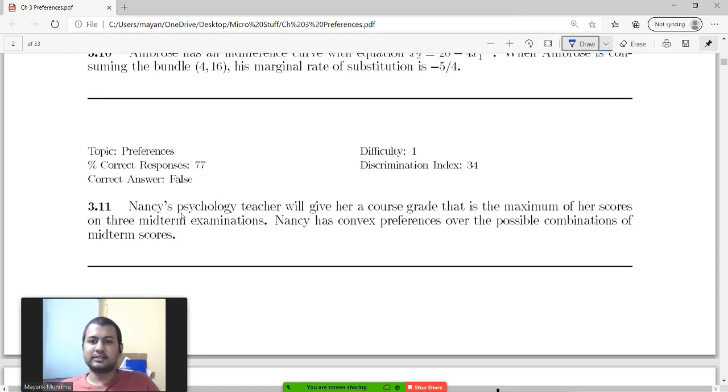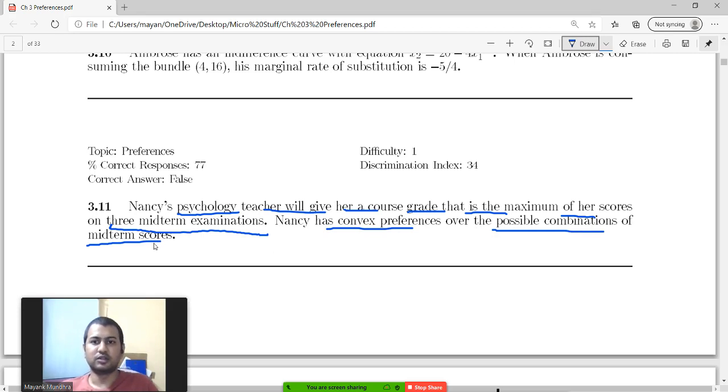Okay, Nancy's psychology teacher will give her a course grade that is the maximum of her scores on 3 midterm exams. Nancy has convex preferences over the possible combinations of midterm scores. Convex preferences basically imply that if you are indifferent between any 2 points, the midpoint of these 2 points needs to be strictly preferred.